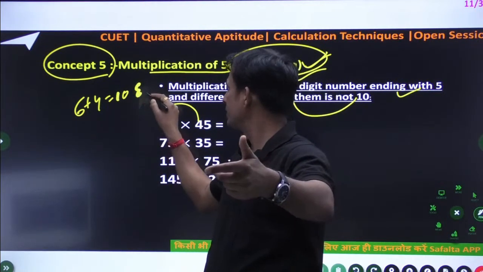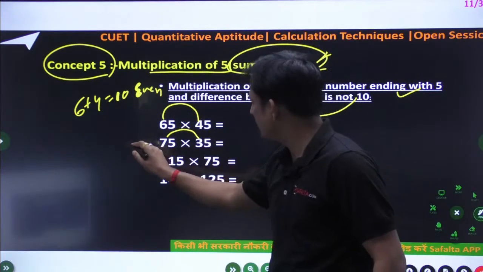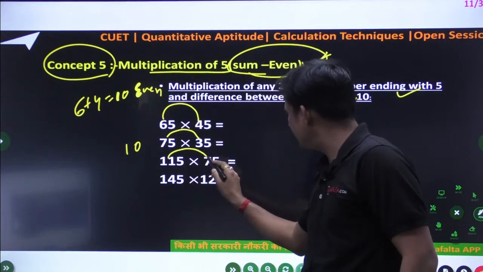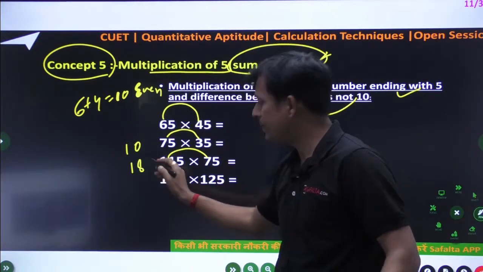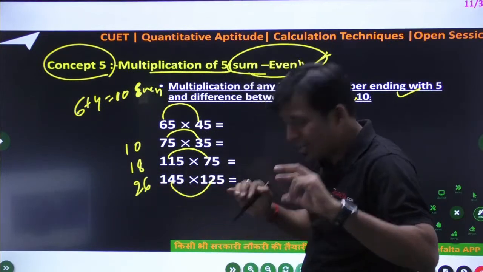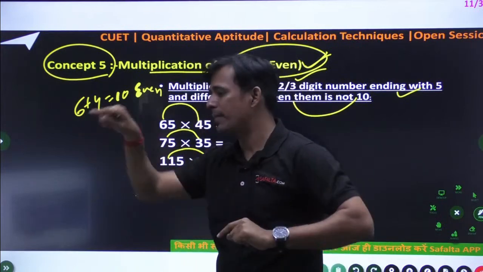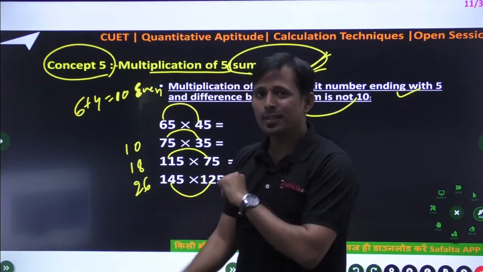Correct? The first 2 digit ka sum, that is even. So there are two cases, sometime even will come, sometime odd will come. So what is the difference in between these two?